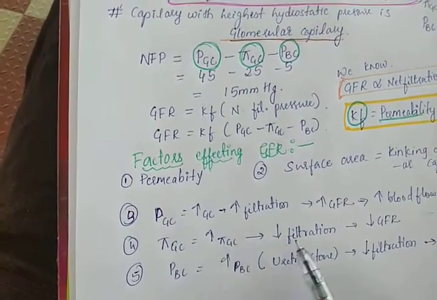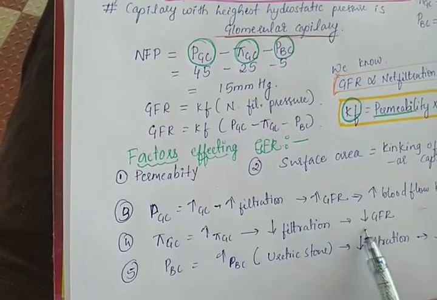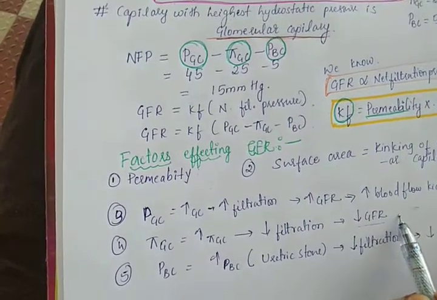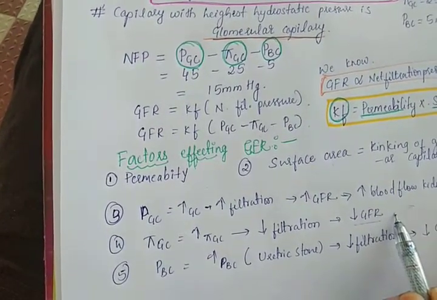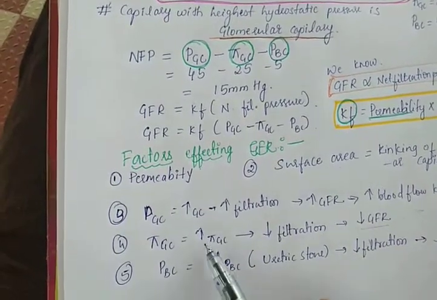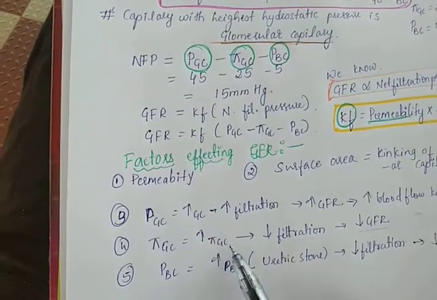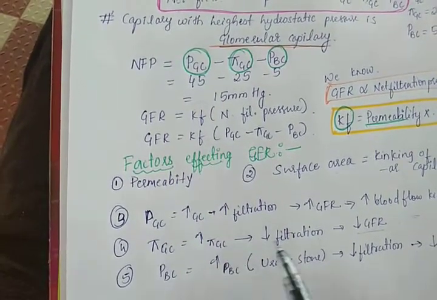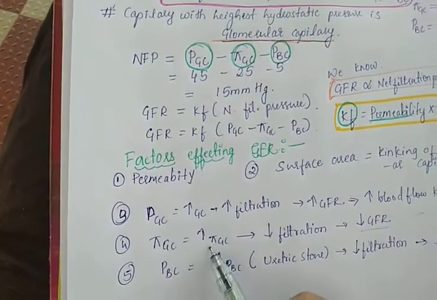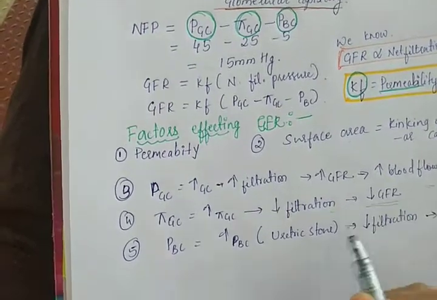If PiGC increases, there will be a decrease in filtration, because it is opposing the filtration, and a decrease in the GFR. A pathological condition where PiGC decreases is hypoalbuminemia. This leads to an increase in filtration, because decreased PiGC will increase the filtration, and there will be an increase in GFR. But if there is an increase in PiGC, there will be a decrease in filtration and a decrease in GFR.